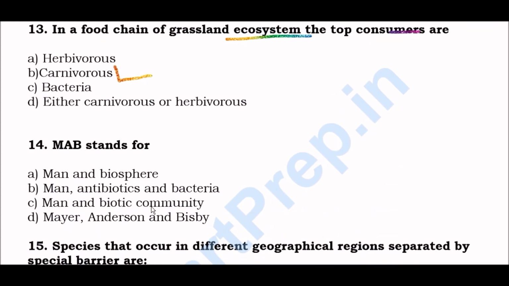Next question, MAB stands for option A, man and biosphere, option B, man, antibiotics and bacteria, option C, man and biotic community, option D, Mayer, Anderson and Bisbee. So here right answer is option A, man and biosphere. MAB stands for man and biosphere.